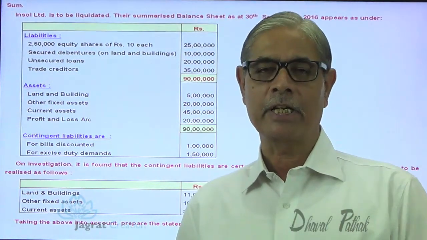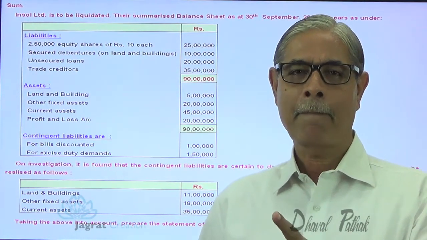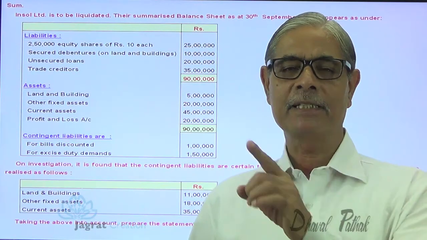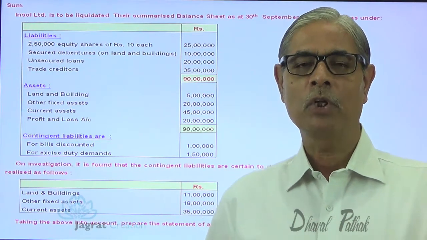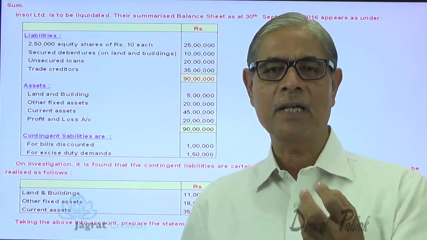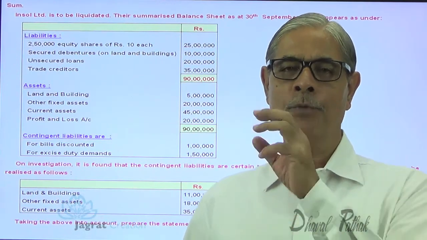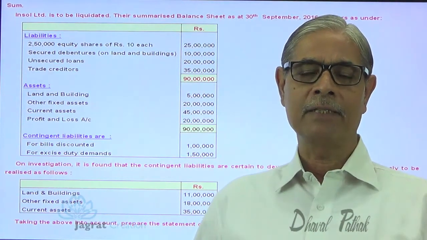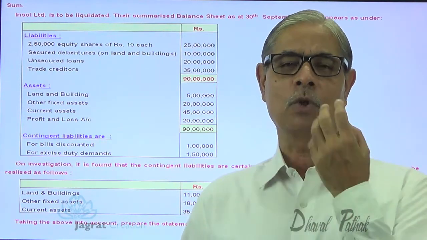Whenever you are required to prepare a statement of affairs, what is a statement of affairs? A liquidator is appointed to operate the proceedings of winding up. Winding up is a process by which the legal existence of the company is brought to an end. So the liquidator is appointed for that legal process. On being appointed, he assumes all the assets of the company, finds its realizable value, and from this realizable value, he will try to settle the claims against the company of, say, preferential creditors, unsecured creditors, debenture holders, etc.